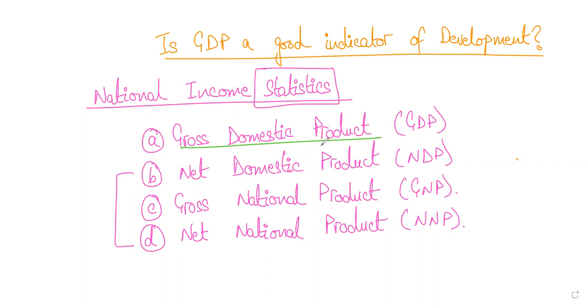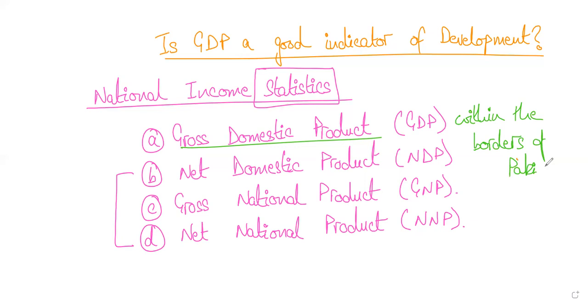It is the estimate of the value of goods and services produced within the borders of a country. So within Pakistan, whether there is an international business or local business, we don't care. As long as that business is operating in Pakistan, it would be part of Pakistan's GDP, within the borders of Pakistan, right? So this is what GDP is.